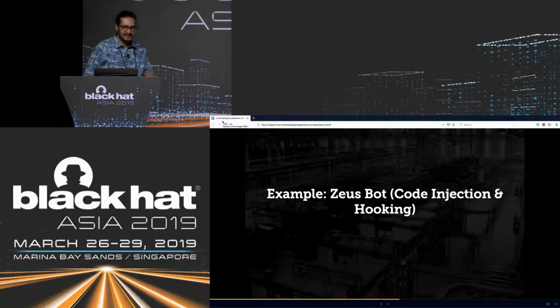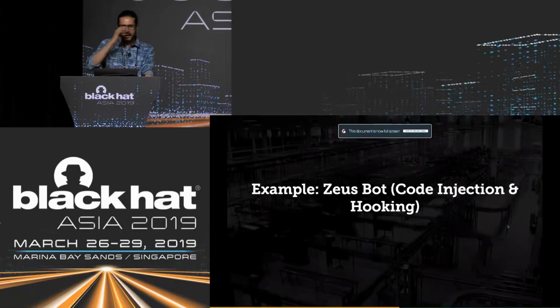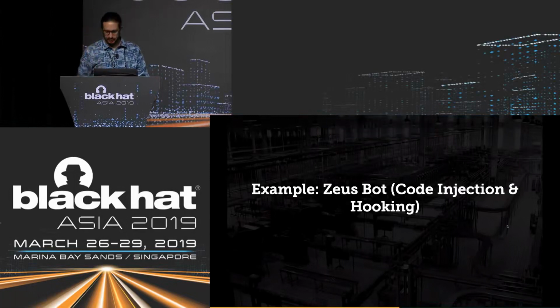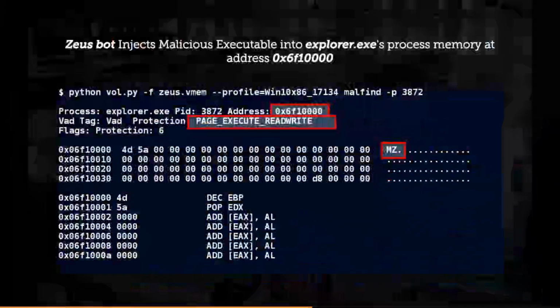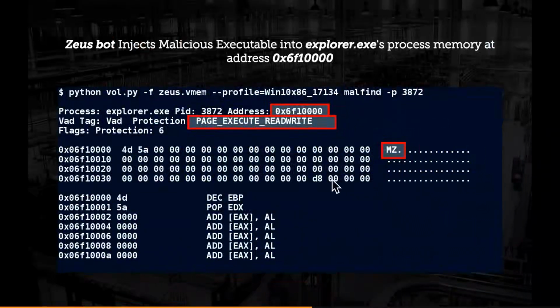Another reason why attackers inject code into the memory address space of a legitimate process is to hook the API used by the process. For instance, here is an example of a malware called ZeusBot. Notice in this case, the malware injected an executable. You can tell that it is injected because of the memory protection page execute read write in this address space of explorer.exe, that is 6F10000.